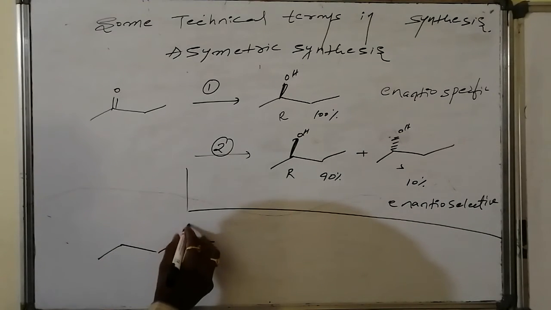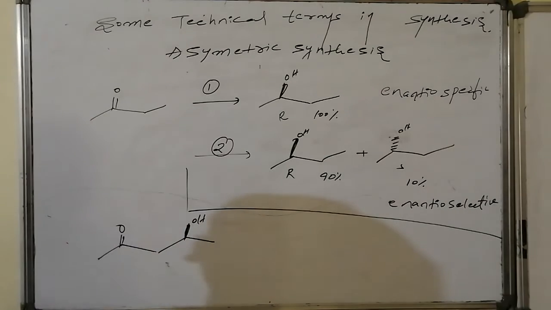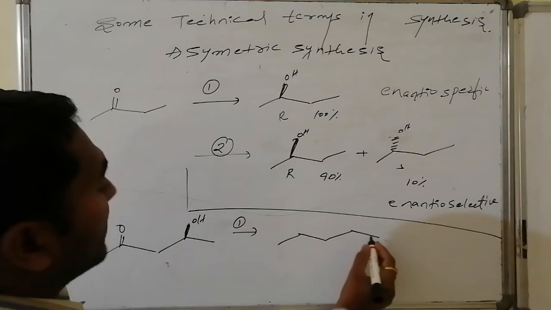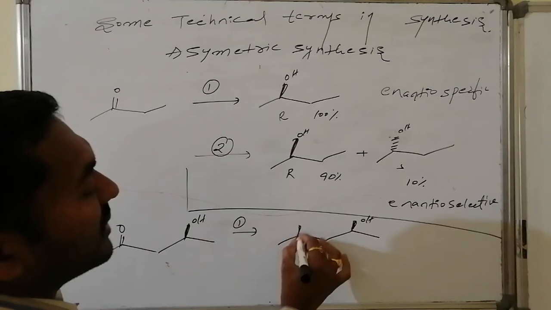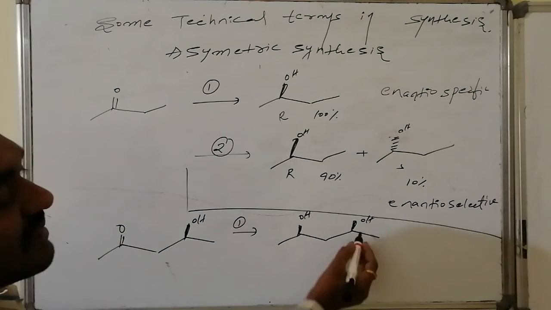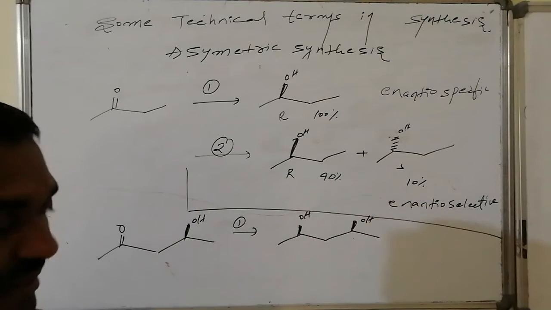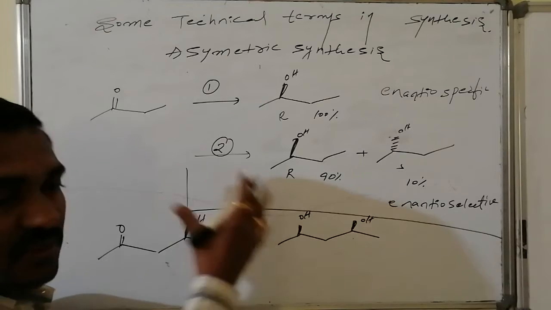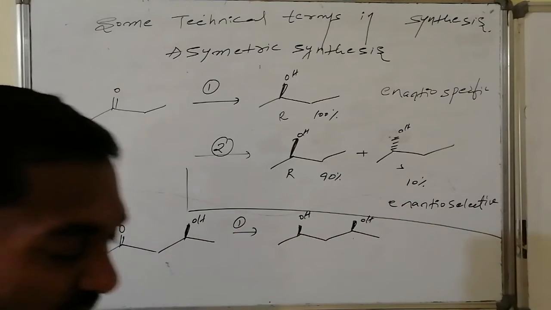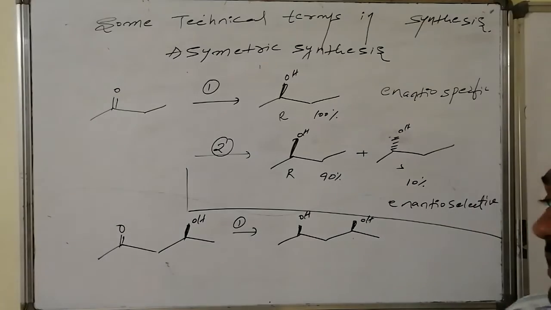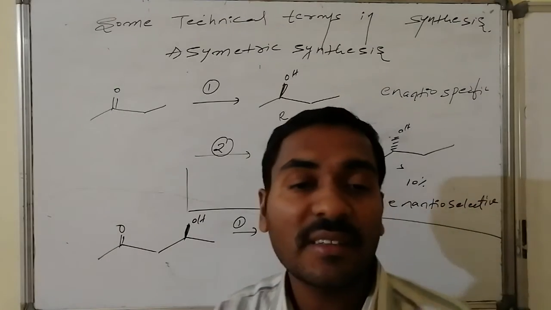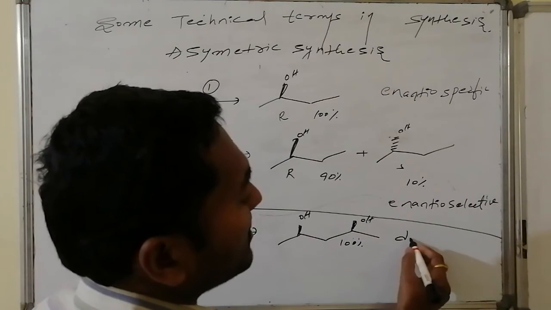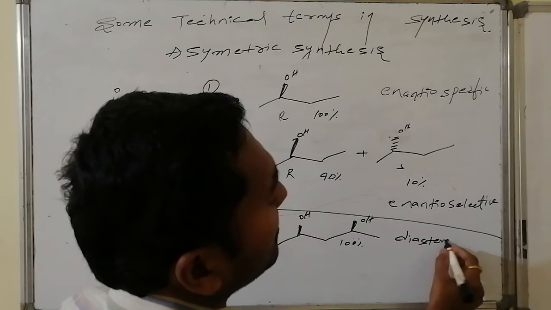Suppose I have this compound from the beginning, where I have a carbonyl functional group. By using one of the reagents, I get a stereochemistry like this. Only this is obtained. So this is already one center. The next center is newly generated, having OH on the dark face, that is, towards us. It can also be dotted, another possibility. Therefore, the relation between the expected components is diastereomers. Here this diastereomer is 100%. So therefore, this is said to be what? Diastereospecific.